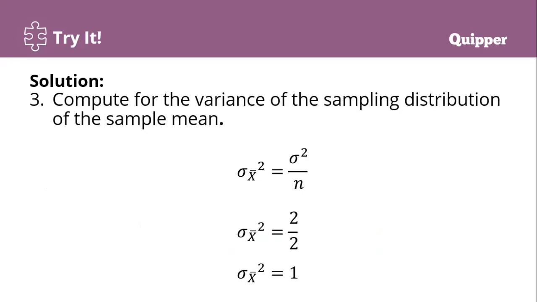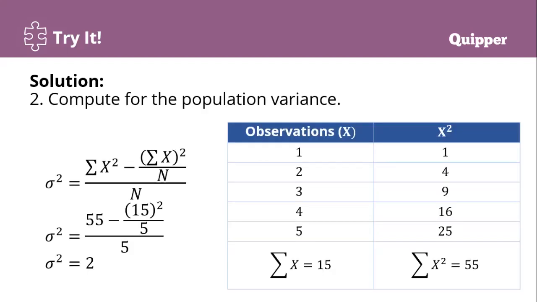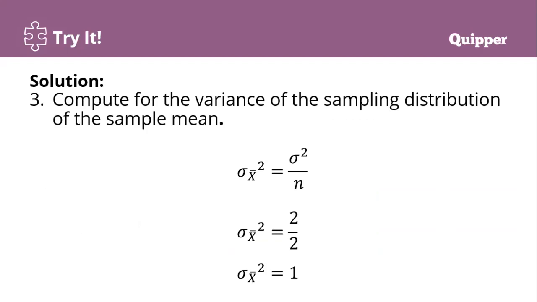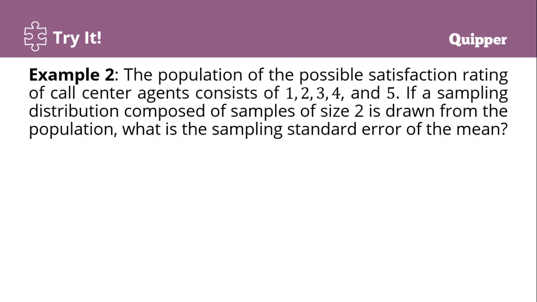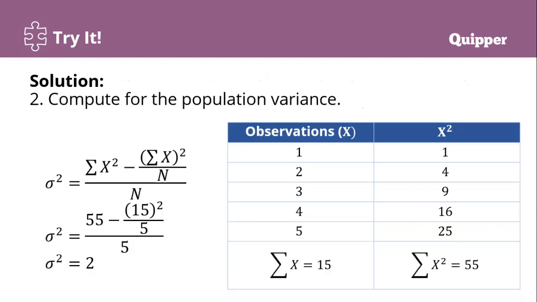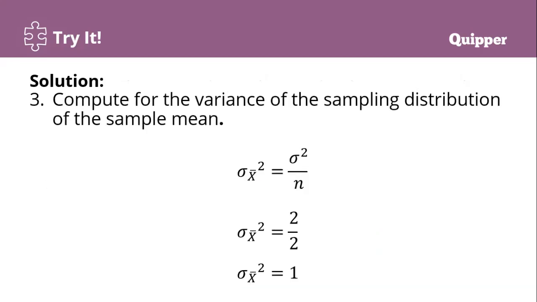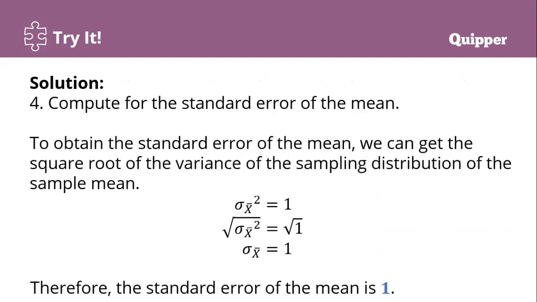Now compute the variance of the sampling distribution of the sample mean. The formula is the variance over the sample size. The sample size in this question is 2. Since the population variance is 2, we substitute into the formula: 2 divided by 2. Therefore the variance of the sampling distribution of the sample mean is 1.